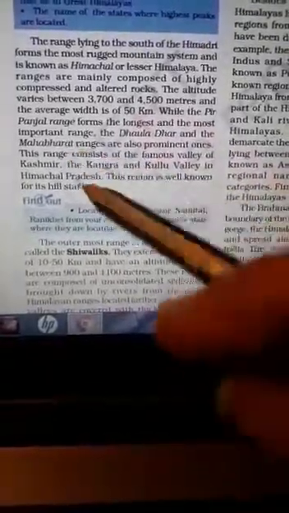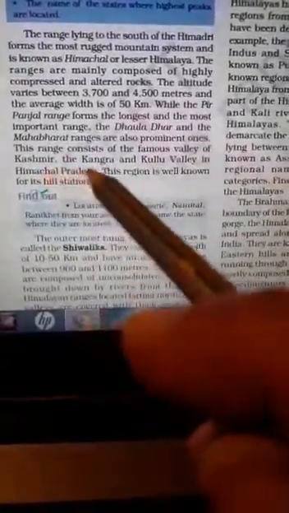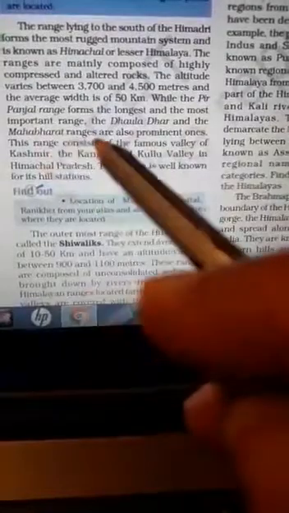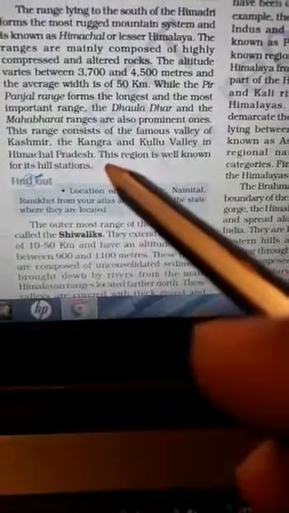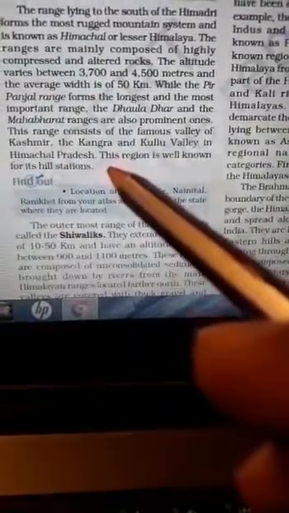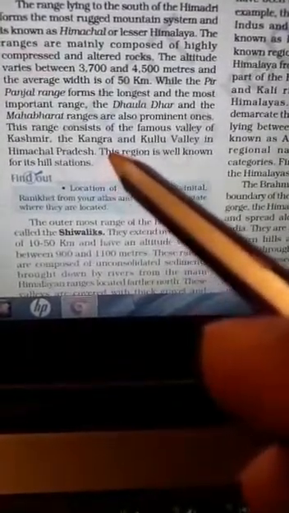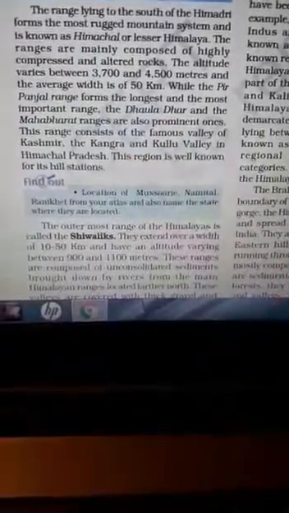These ranges contain different hill stations like Kangra, Kullu Valley, and the Dhauladhar and Mahabharat ranges are there. This region is well known for hill stations. You know about Shimla and Nainital? These are there in the Himachal ranges. Now coming to the third one, the Shivalik ranges.